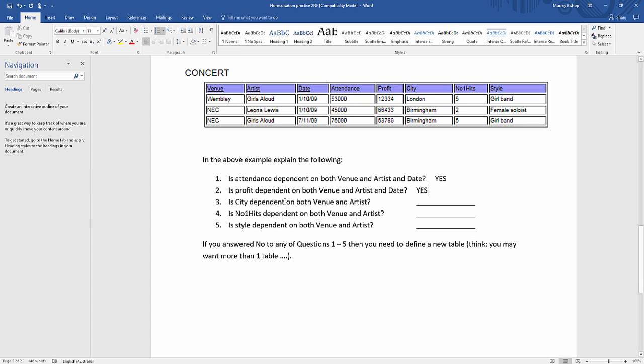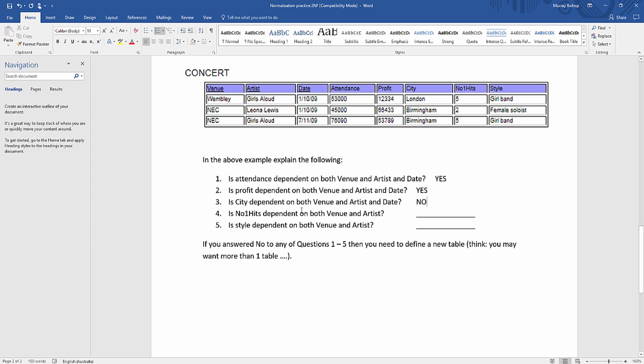Is the city dependent on both the venue and the artist? I'm going to get you to pause the video and think about that one. Okay, so sure, the city is dependent on the venue, it is inextricably linked to this venue, but it doesn't really have anything to do with the artist, does it? The city is not really tied in to the artist or the date. So no.